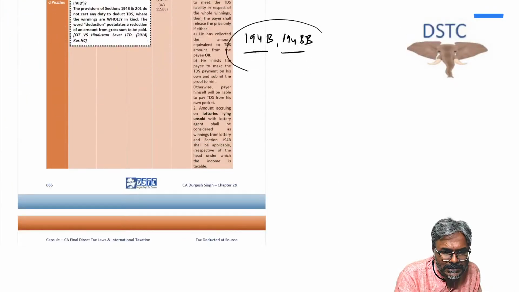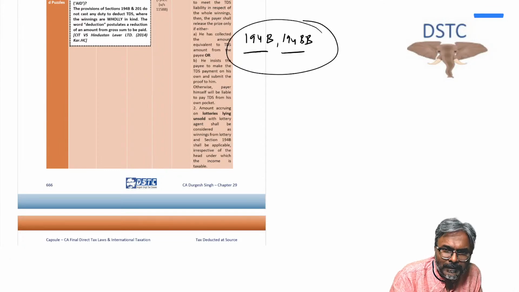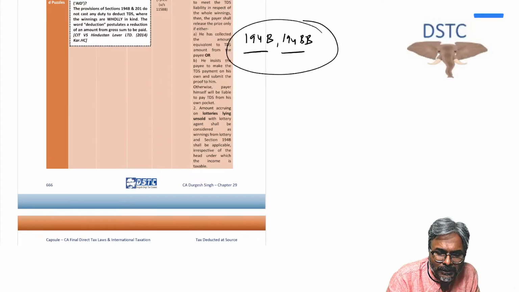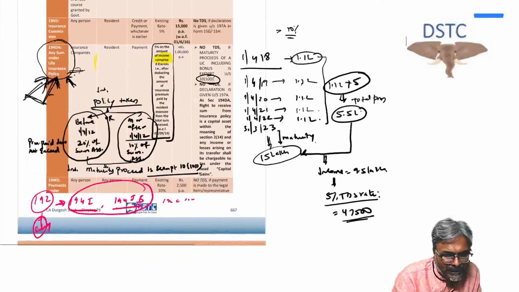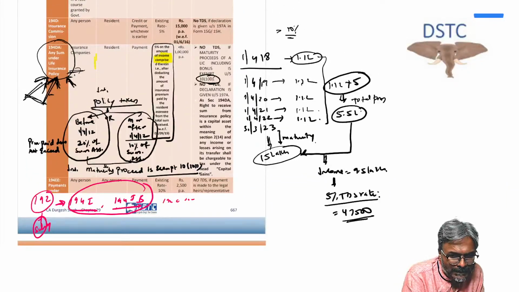The next compartment, students, is your 194B and 194BB. Immediately after the lecture, students, you are going to go through it and wrap it up. Is that clear to all of you, students? Fine. So students, that is what it is.